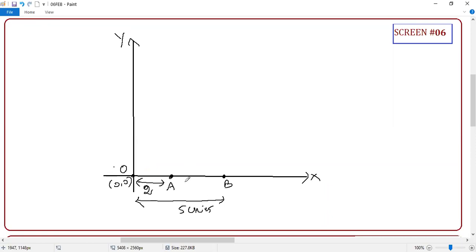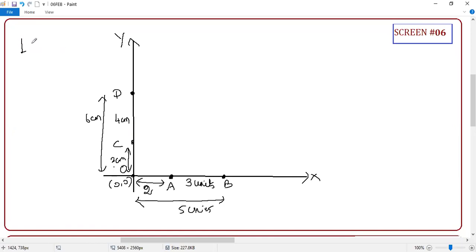So anyone can tell me what is the distance between A and B? 3 units. If I put a point C, and a point D, with 2 centimeter here and 6 centimeter here, guys, anyone can tell me what is the distance between C and D? So 4 centimeter. So it is crystal clear now.